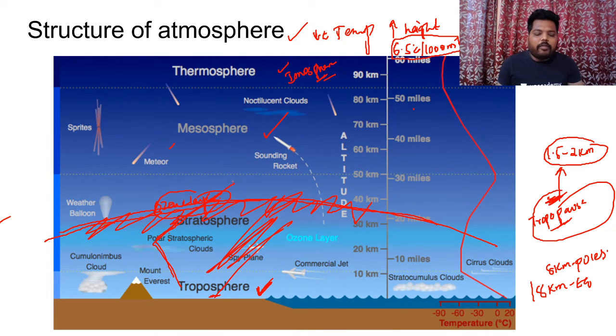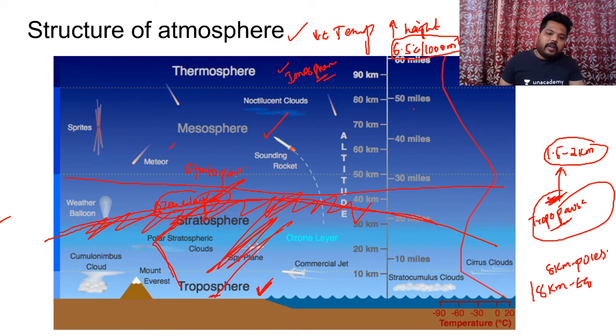And while moving further, the topmost layer of the stratosphere is up to the 50 kilometer range, and the transition layer from stratosphere to mesosphere would be called stratopause. The transition layer between strato and meso is called stratopause. Do remember this point. And for this stratopause, as well as tropopause or mesopause, their temperature becomes constant. Temperature neither increases nor decreases.